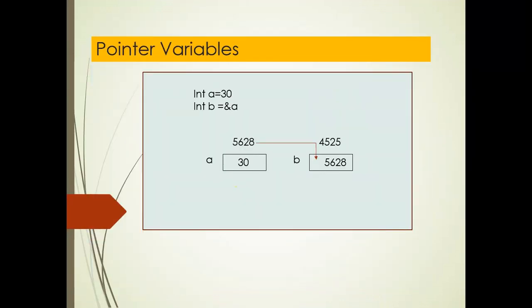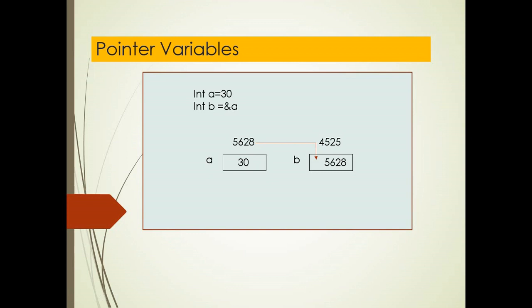Okay. Now I will discuss pointer variables. What are pointer variables? An address of a variable can be stored in a special variable called a pointer variable. A pointer variable is a variable that contains the address of another variable. What does it mean? There is a normal variable and there is a pointer variable. The pointer variable stores the address of another variable. So it is a special type of variable. It is not a simple variable.